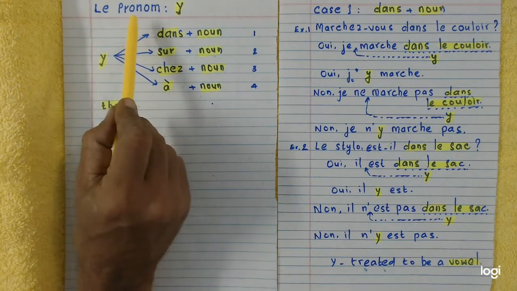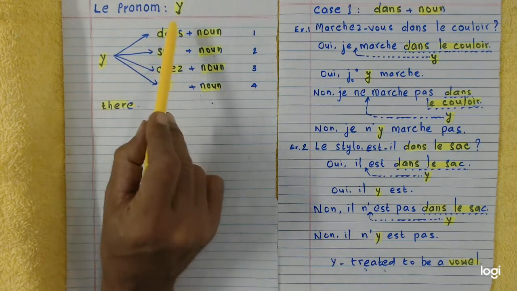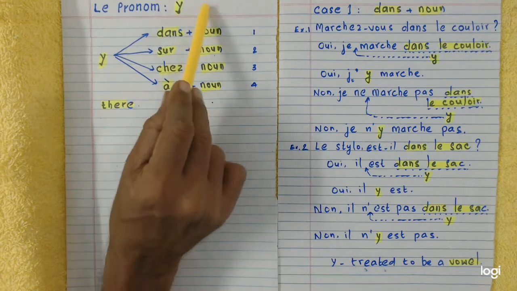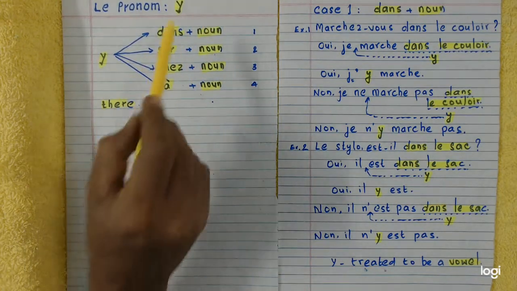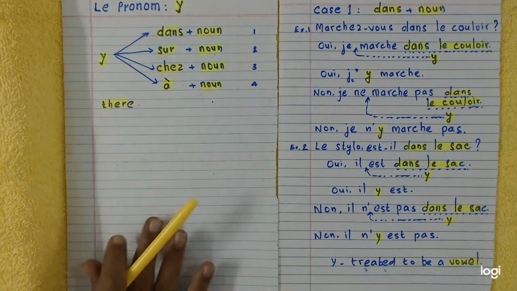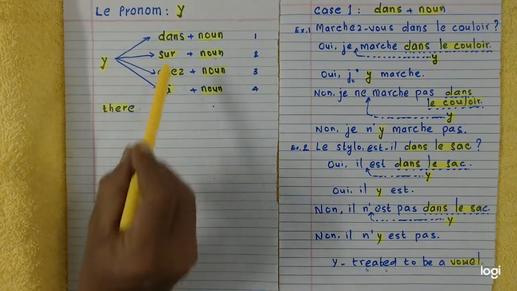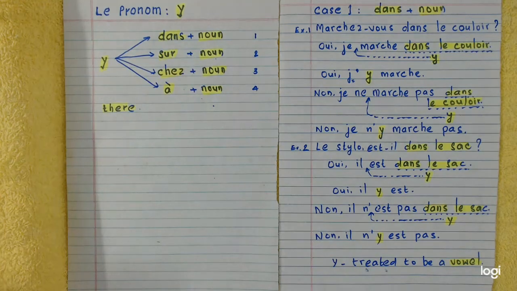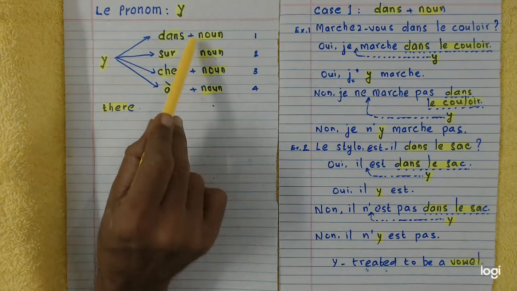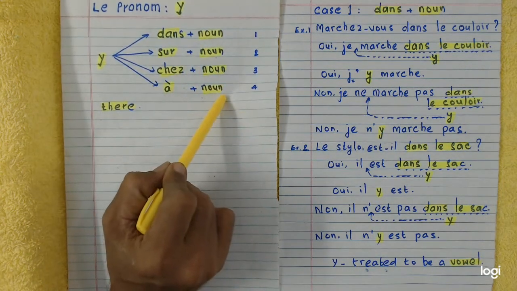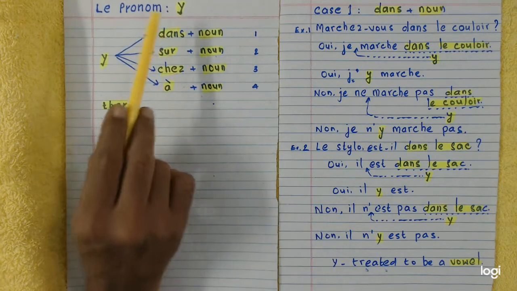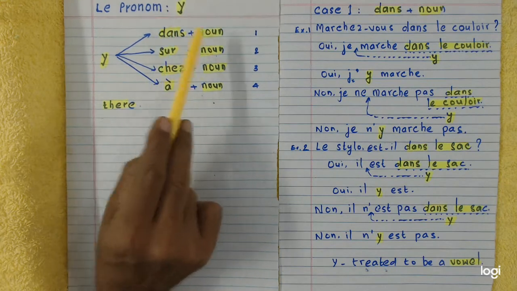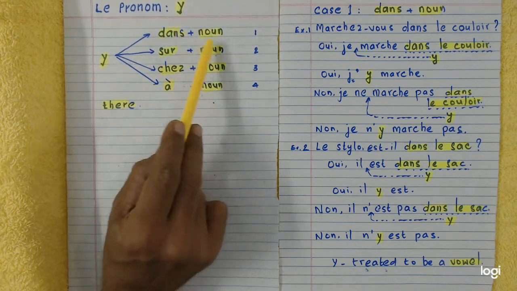In this class, we learn the pronoun Y. Y, just like "there" in English. This is a pronoun which is capable of replacing these many prepositions and a noun. 4 cases, 1, 2, 3, 4. In 4 places, this Y replaces the preposition and the noun together.